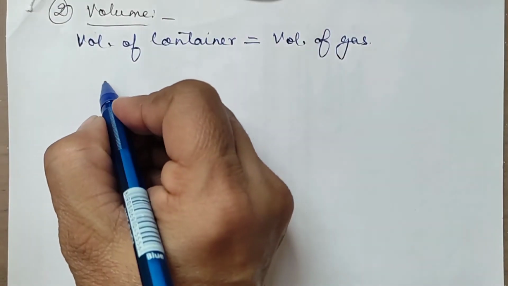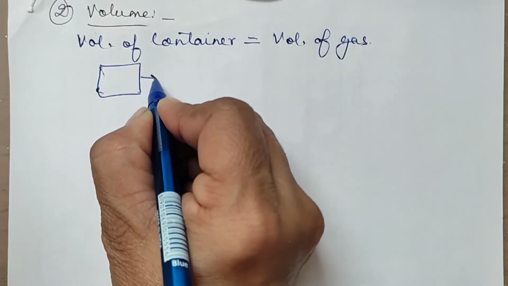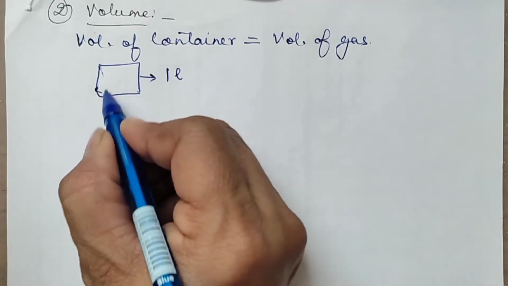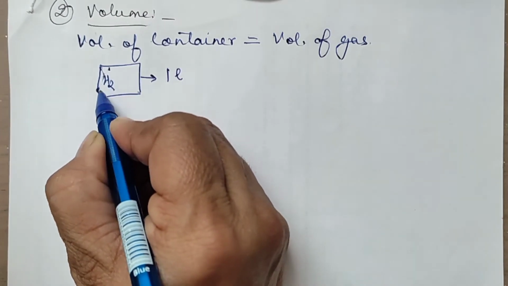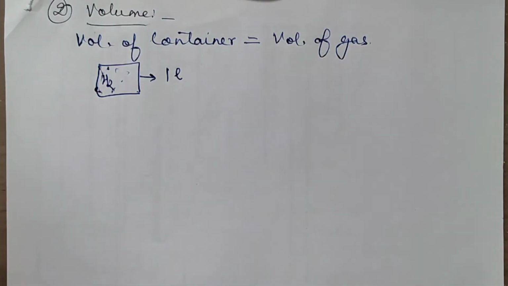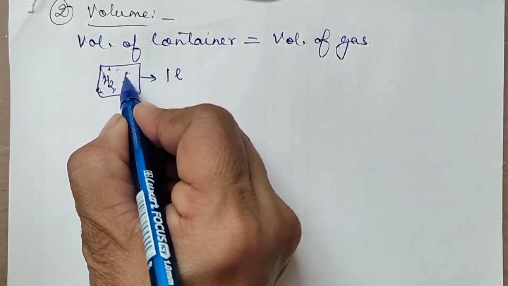Now for example, if I take some container, so the container suppose has the capacity is 1 liter volume of the container. So suppose I am taking here hydrogen gas. So you will say that the hydrogen gas volume is 1 liter. Now suppose in the same container I also add oxygen now.